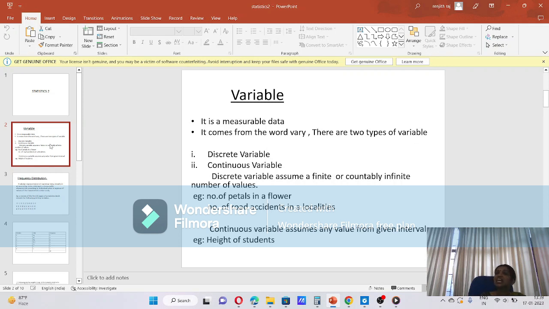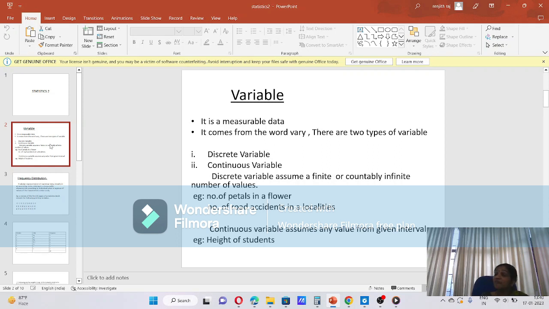Another type of variable is the continuous variable. That is uncountable. It assumes the values from a given interval. The values from 1 to 2. There are so many values, 1.1, 1.11, etc. So many values are there. That is uncountable. A continuous variable assumes values in a given interval. There are two types of variable, discrete variable and continuous variable.